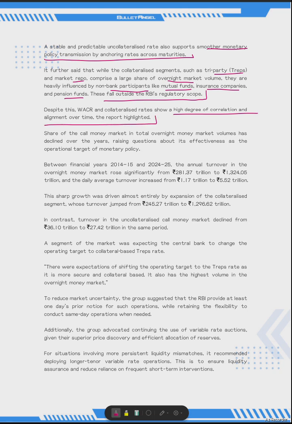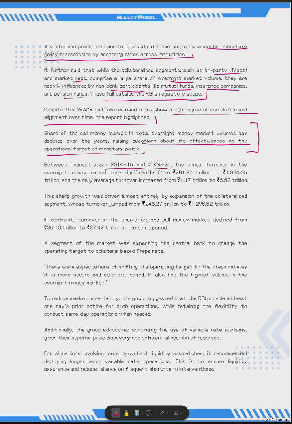The share of the call money market in the total overnight market volume has declined over the years, raising questions about its effectiveness as the operational target of monetary policy. So this was the case because you see the volume has drastically come down. That's why the internal group was constituted, to find out whether it should remain the operating target or it should be changed.